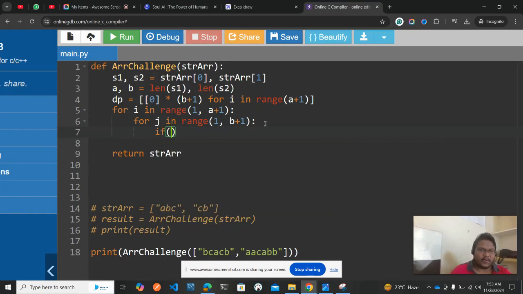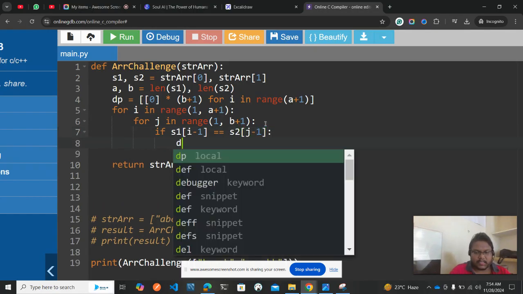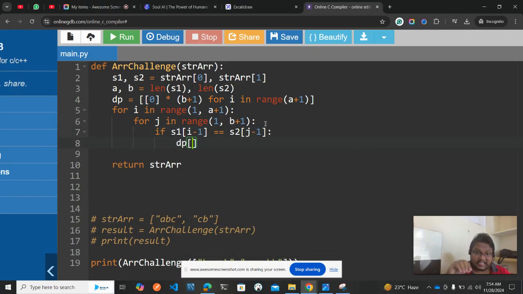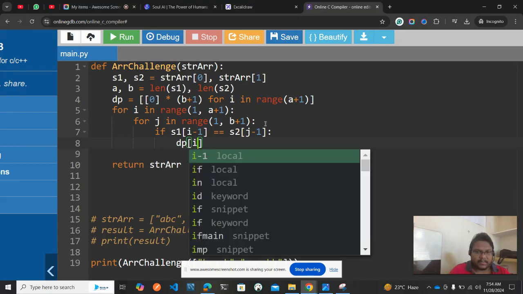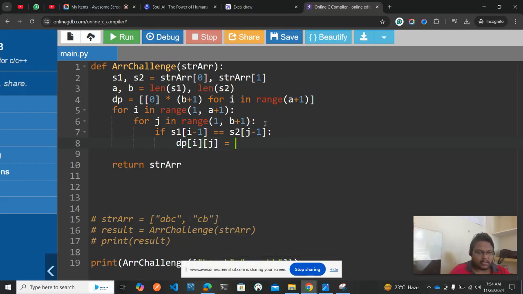The next condition: if s1 of i minus 1 double equal to s2 of j minus 1, you need to add it into that particular cell. So dp of i comma j is equal to dp of i minus 1, j minus 1, plus 1.